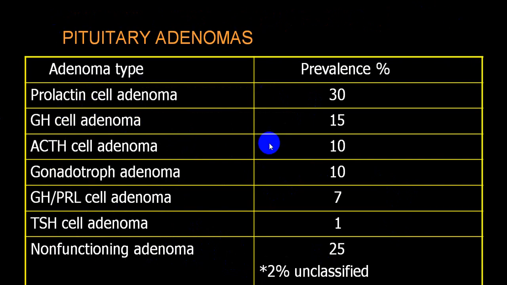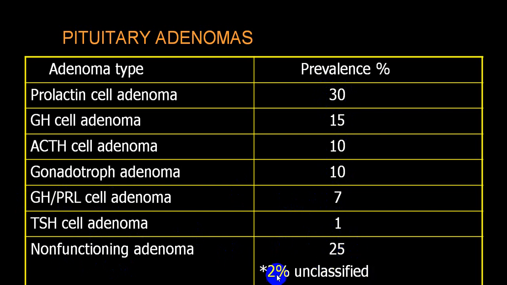This is another series. Almost 30% are prolactin, growth hormone is 15, ACTH is 10, gonadotropic is 10. So this will account for nearly 65 to 70% of the time. Combination 7%, TSH is very rare, 1% only, and non-functioning tumors are 25%.